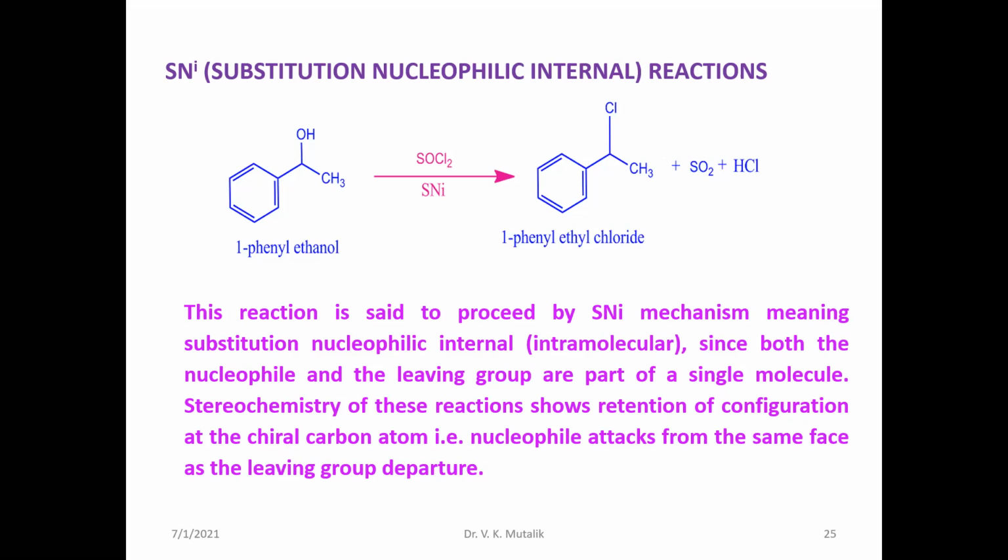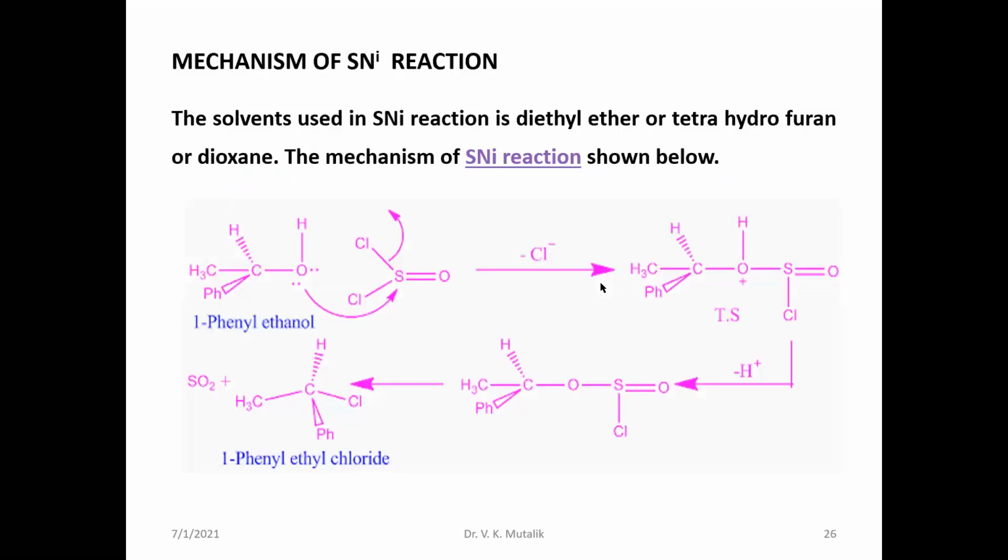When we look into the mechanism, the solvents generally used are tetrahydrofuran, diethyl ether, and dioxane in SNi reactions.